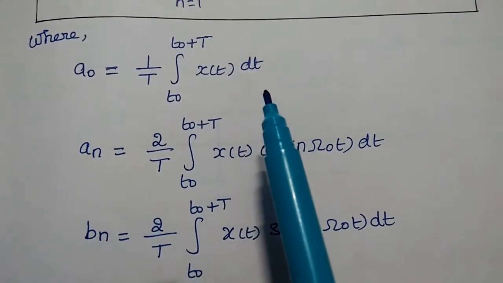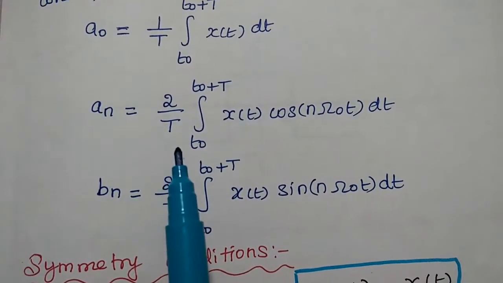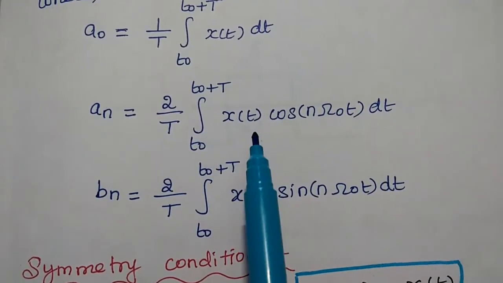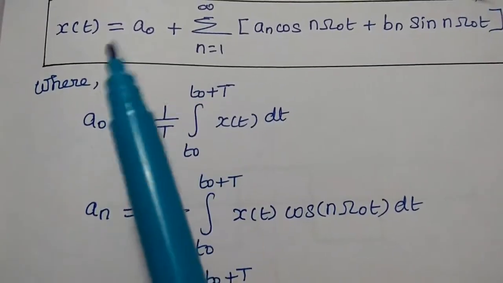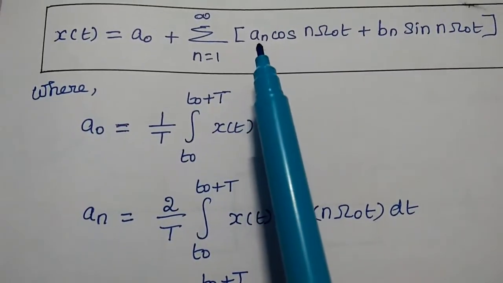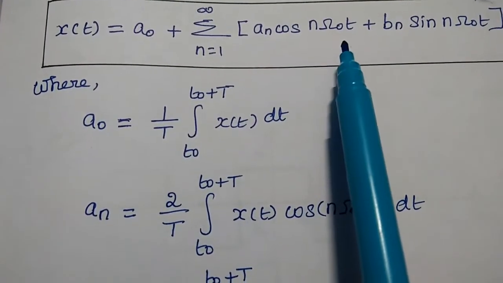Here an is equal to 2 by T integral of x of t cos n omega naught t dt. So in this x of t expression, this is the Fourier series expression. In this expression, we can multiply this an with cos n omega naught t.